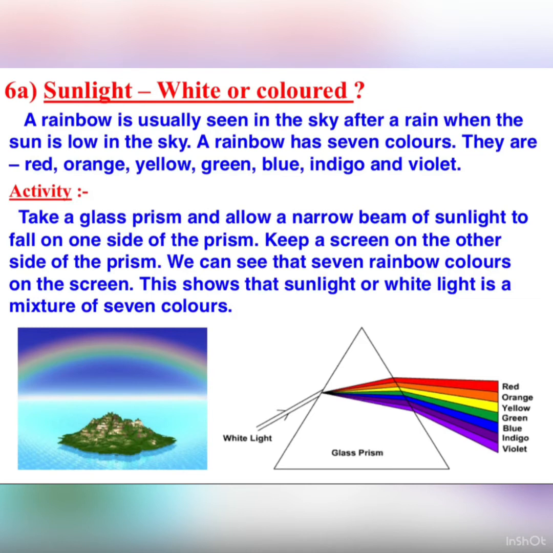Allow a narrow beam of sunlight to fall on one side of the prism and keep a screen on the other side of the prism. We can see that 7 colors of rainbow are seen on the screen. This shows that white light is made up of 7 colors, and this process is known as dispersion.